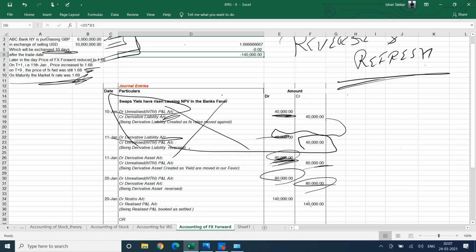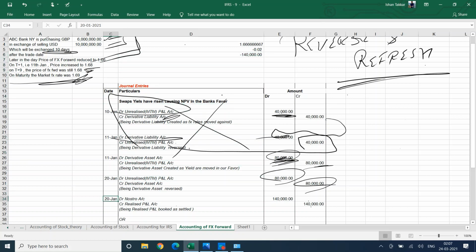Had you needed to buy this in the market on the maturity date, you would be paying 1.69. But since you had a forward contract, you are getting it at a very low price. You must be paying 10 million and 140,000, but now you are getting it at a price of 10 million. So this is your realized profit.